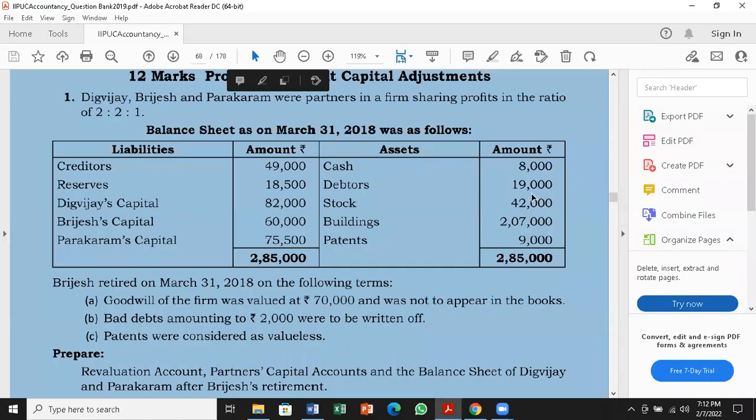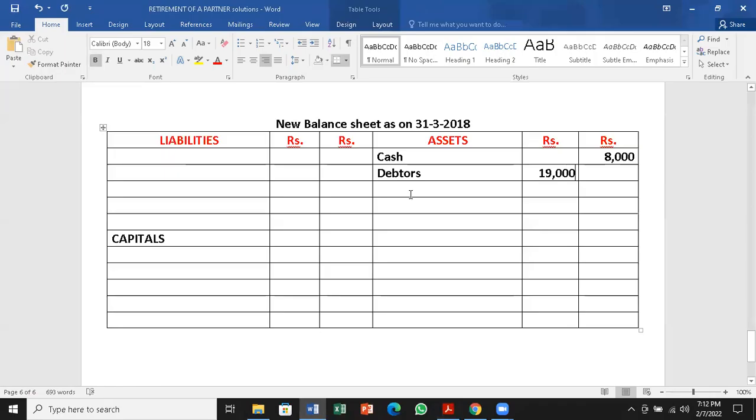Debtors is 19,000. We have an adjustment here, bad debts 2,000. So that means out of 19,000, 2,000 rupees will not be received by the business. That has to be deducted. Now the good debtors value is 17,000.